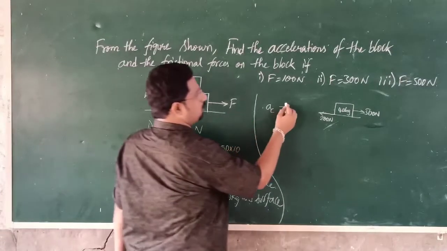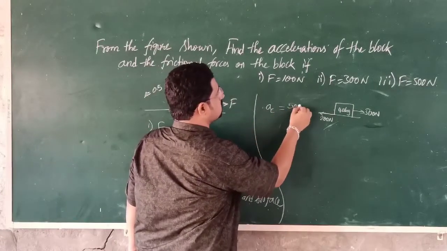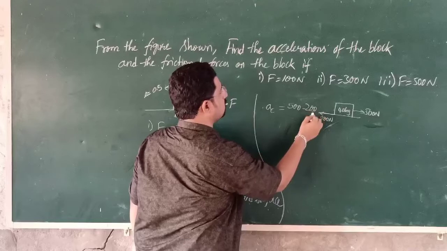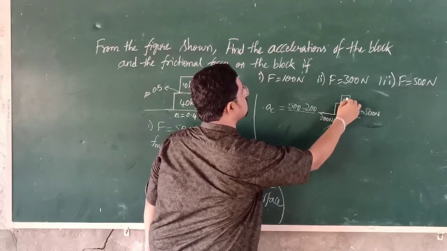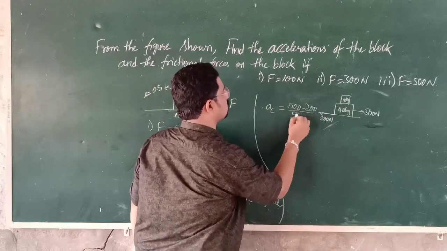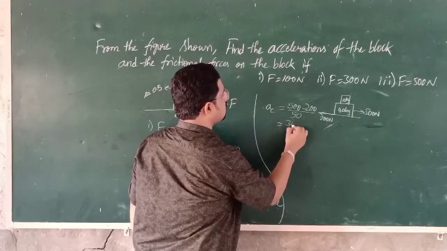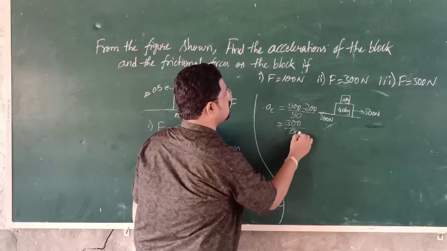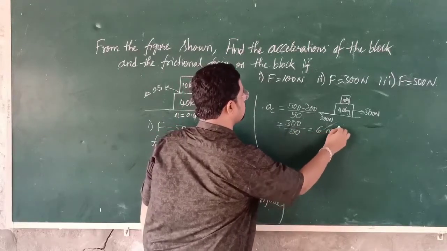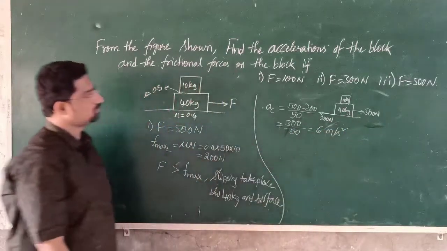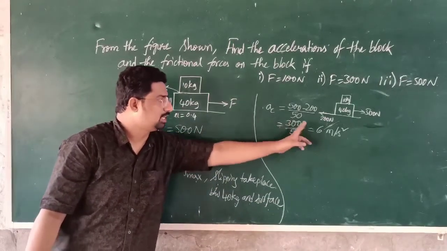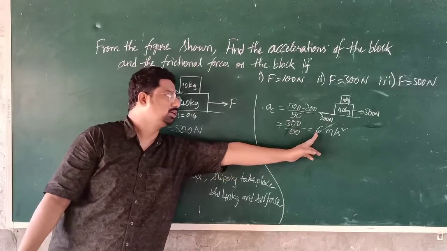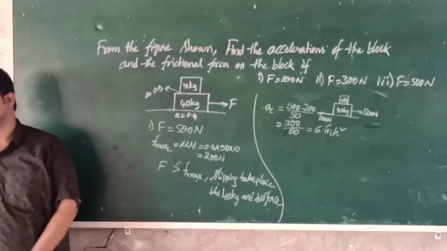So AC is equal to net force, 500 minus 200, by the total mass, 50 kg. So 300 by 50. So the common acceleration is 6 meter per second square. Isn't it? 0 0 gets cancelled, 5 6 are 30. So common acceleration is equal to 6 meter per second square.